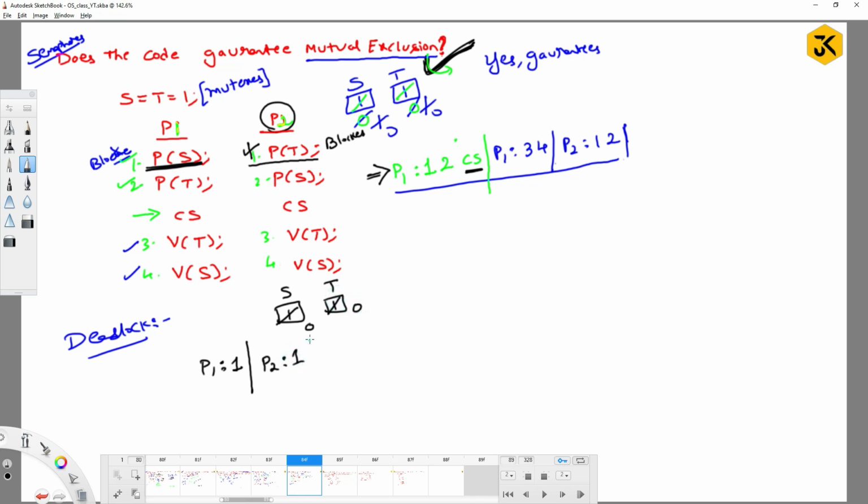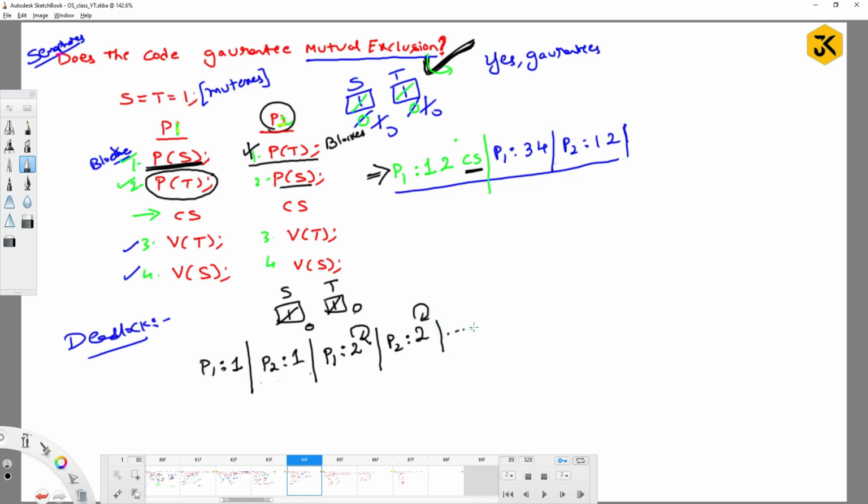So P1 executed one line and was preempted, and P2 executed one line and was preempted. Now suppose P1 gets the chance to execute line number 2. What will happen? P of t, down of t, gives a negative value, so it is going to be waiting. After some time it will go out of the CPU and give the chance to P2. Now P2 executes its second line, P of s, which again gives -1, which is not allowed, so again it is in the waiting state.